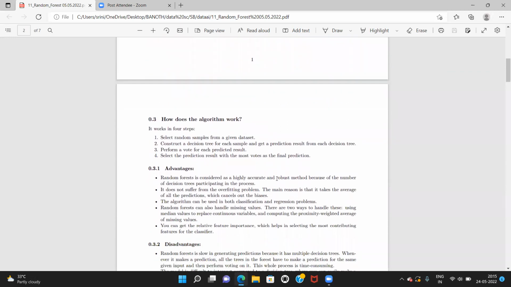How does the algorithm work? It works in 4 steps. Select a random sample from a given data set.